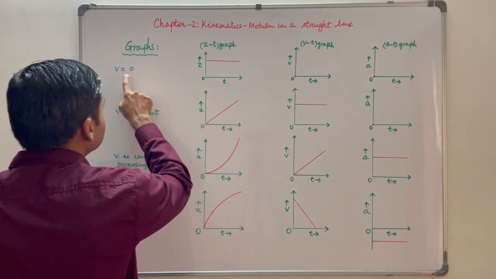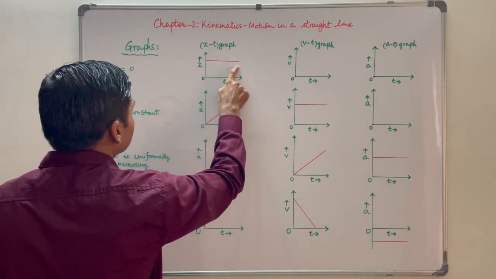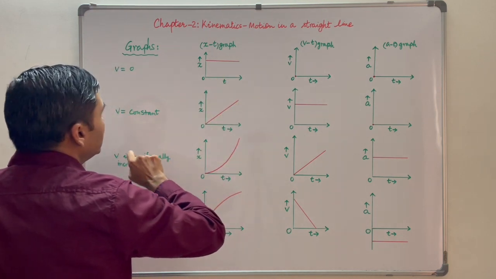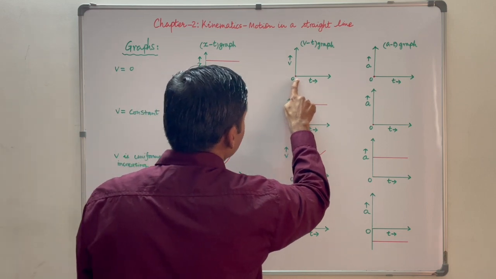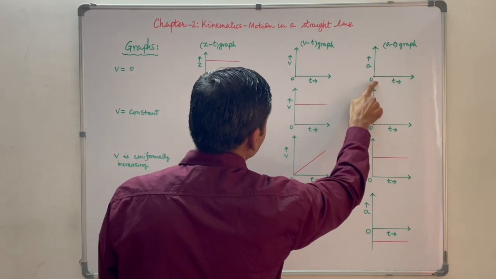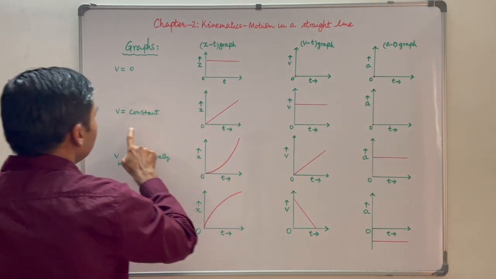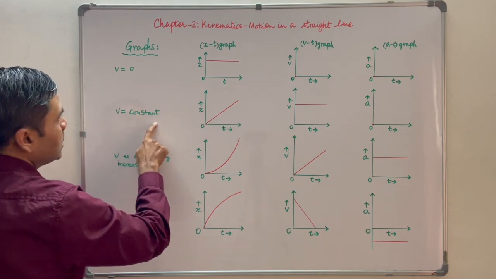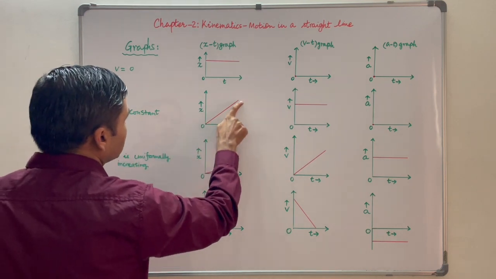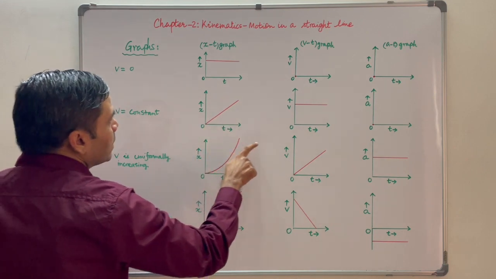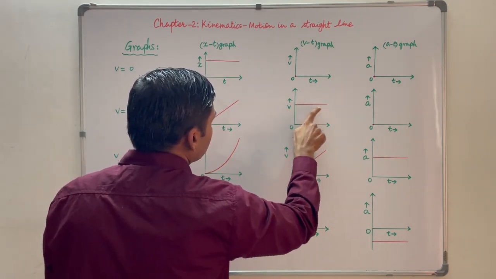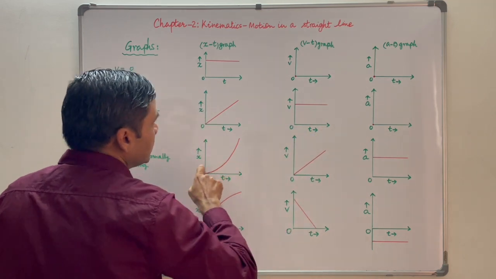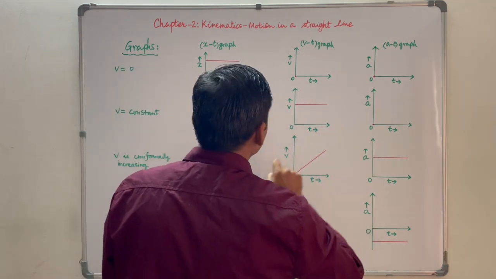Xt graph when v is equal to 0 will be a straight line parallel to x-axis, and when v is equal to 0, velocity is 0, it will be a point, and acceleration is also 0, it will be a point. When v is equal to constant, xt graph will be like this slanting line, and vt graph will be like this, a straight line parallel to x-axis, and at graph will be a point.